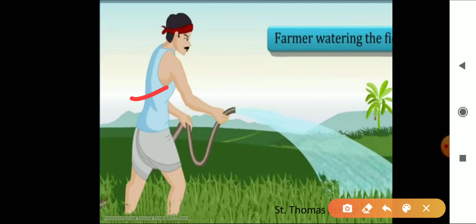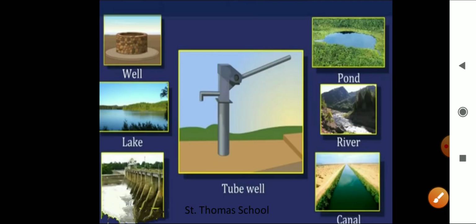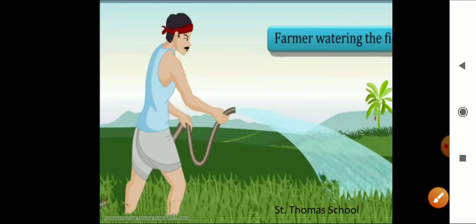Yes. So here we are supplying water to crops, right? The supply of water to crops at regular intervals is what we call irrigation. Understood or not? What is irrigation?